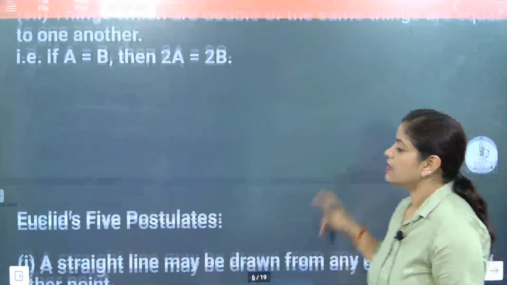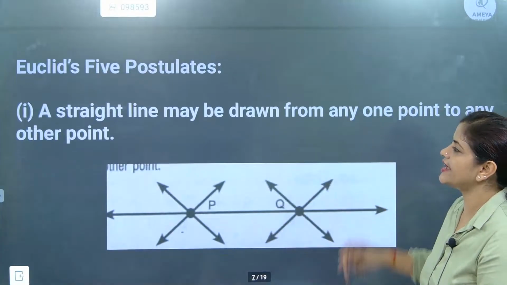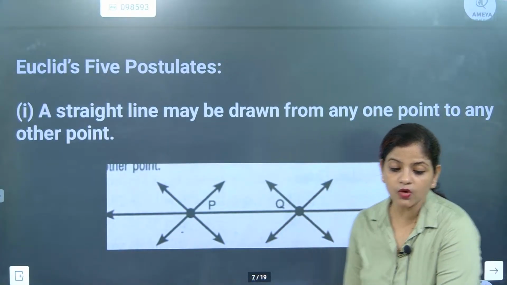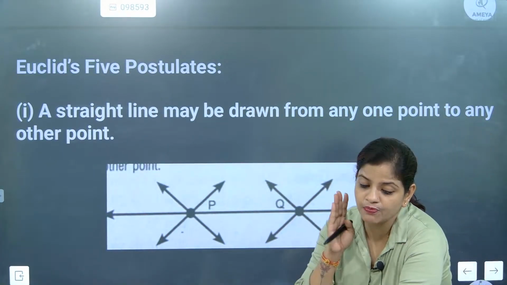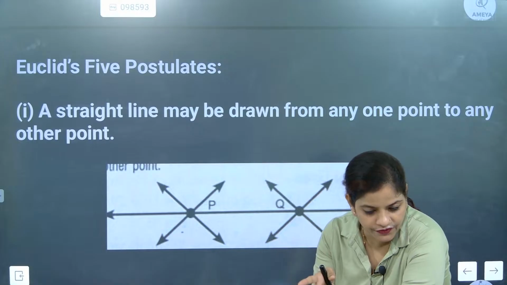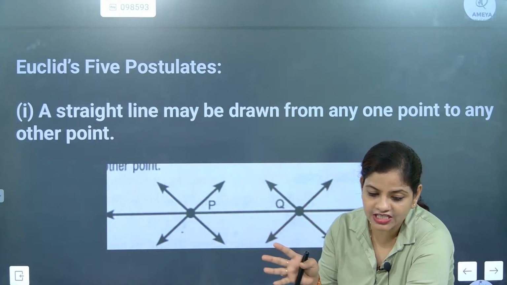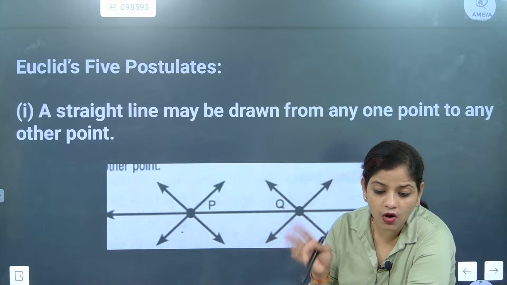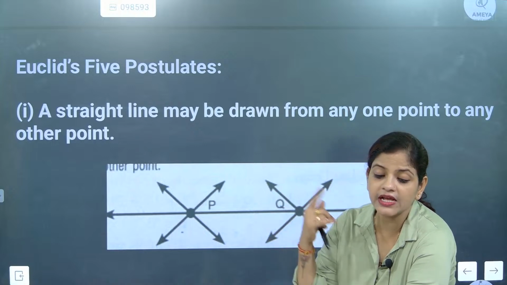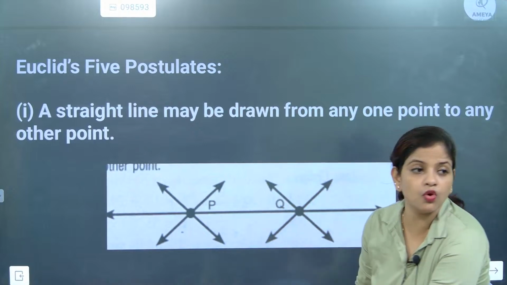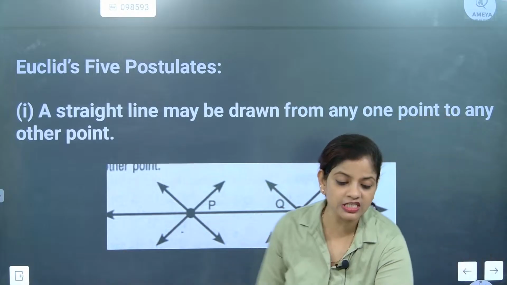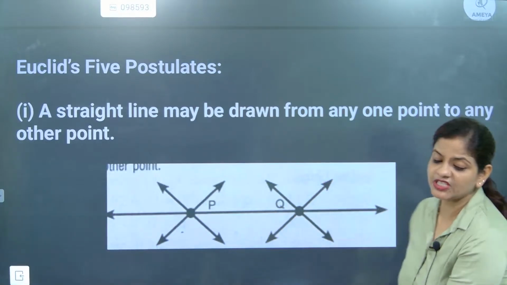So here we are going to go for the next one. Now we are going to the 5 major postulates. First we did the definitions, then we understood some of the important points of the axioms. Now, after reading the axioms, we are going to go for postulates. For the postulates part, please be very specific, children.